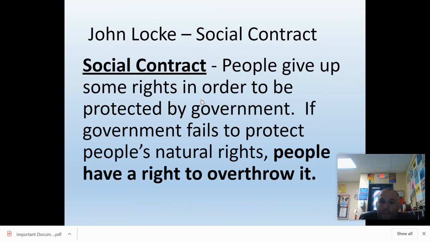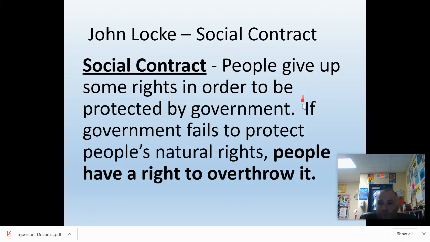And here's the deal we enter in with government. We give up some of our rights to complete freedom. We give up our right to do whatever we want. And we agree to follow government and obey the laws of government. That's what we give up. But in return, government is supposed to protect our natural rights. They are supposed to protect our life, liberty, and property.